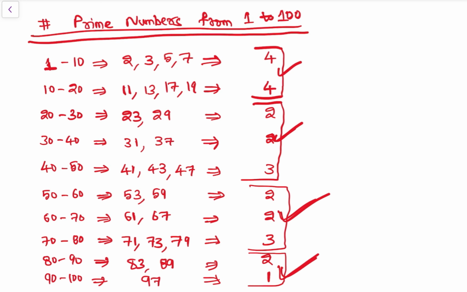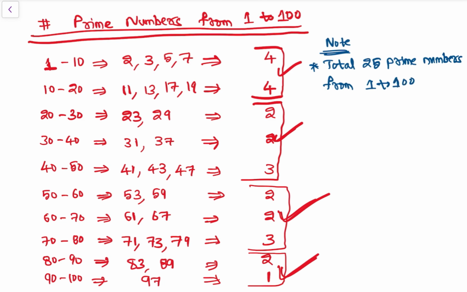And also note down a few things, that is total 25 prime numbers from 1 to 100. So 1 to 100 के बीच में there are 25 prime numbers, right? See, if you count all this, it is 25, right? So total 1 to 100 there are 25 prime numbers.